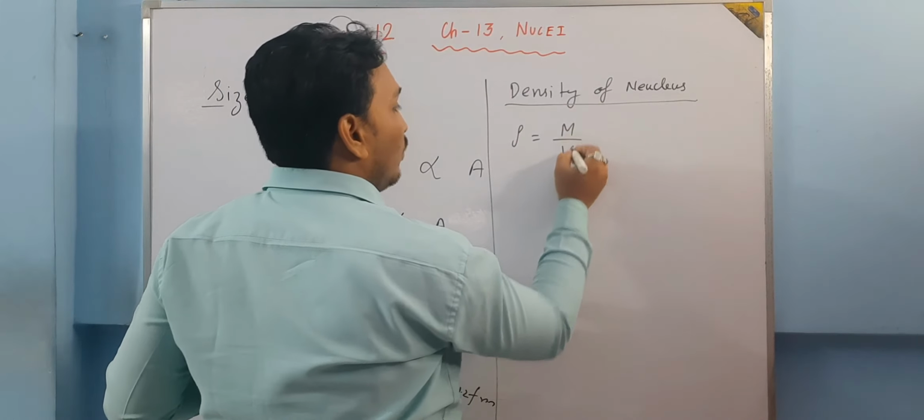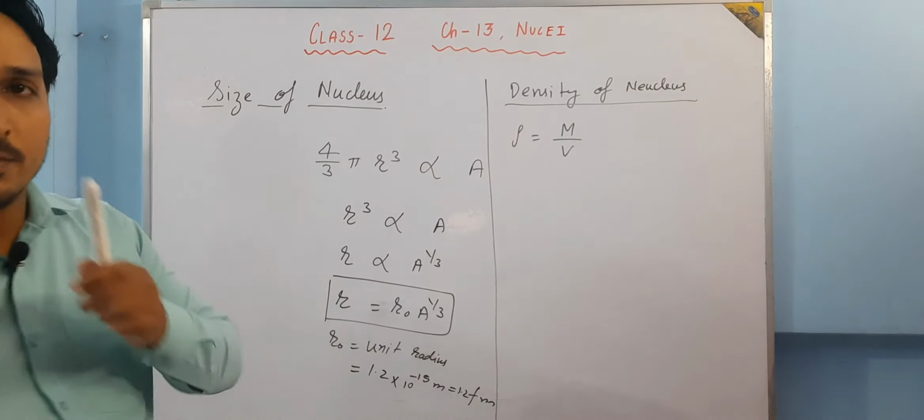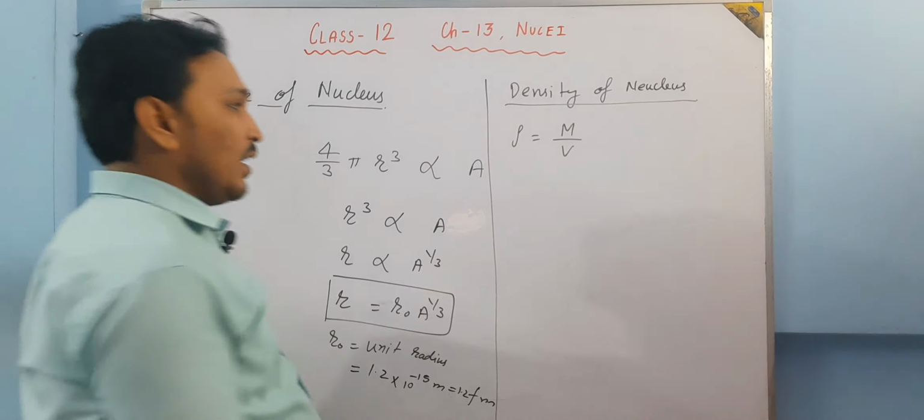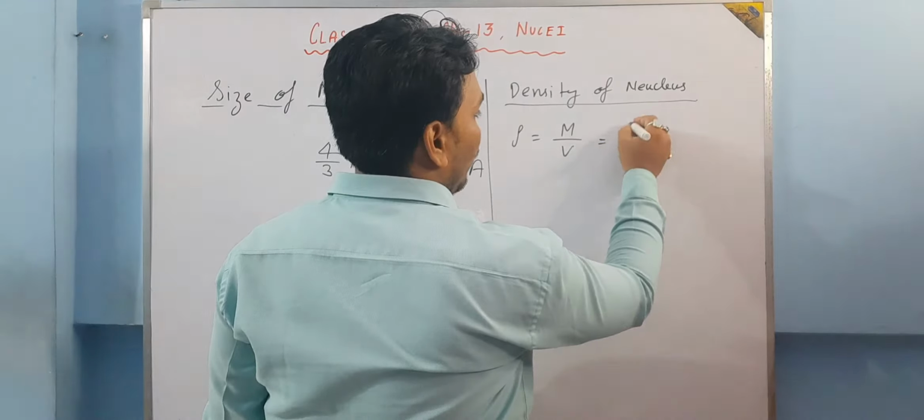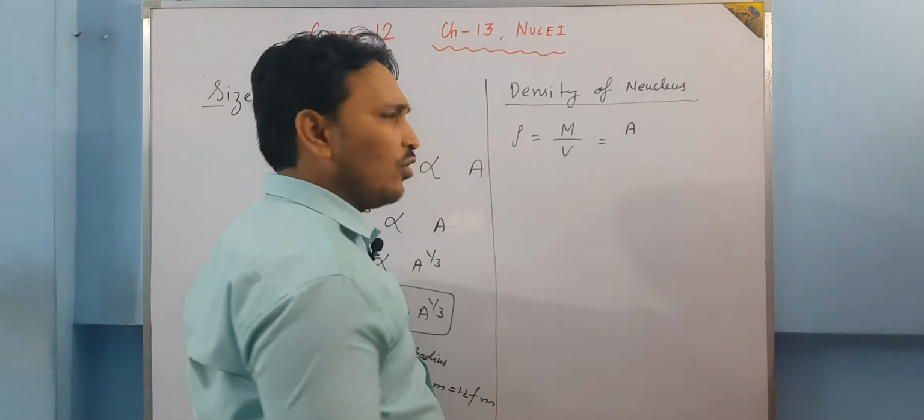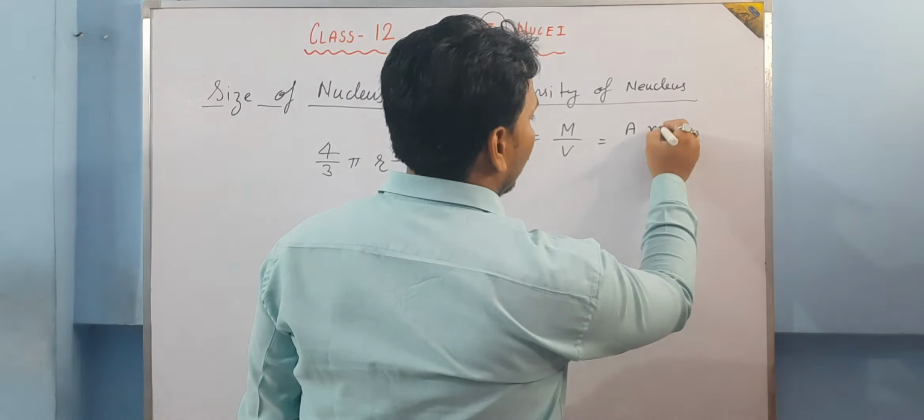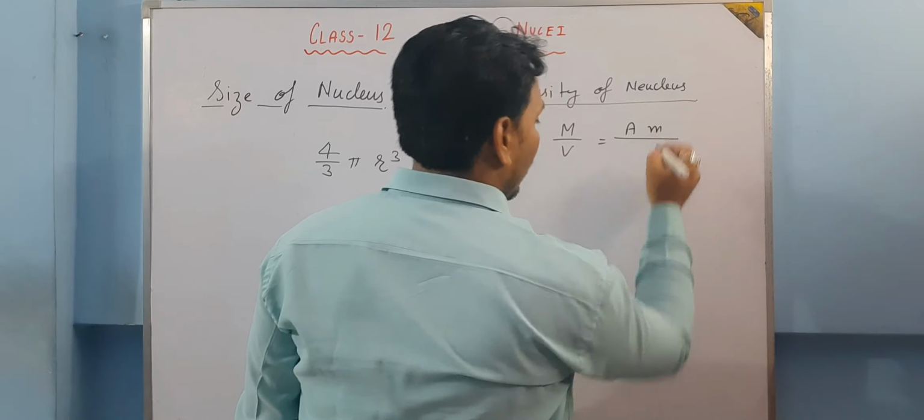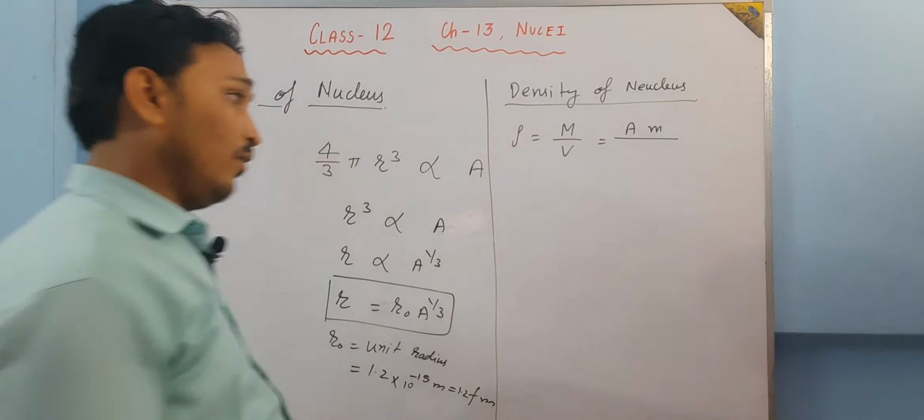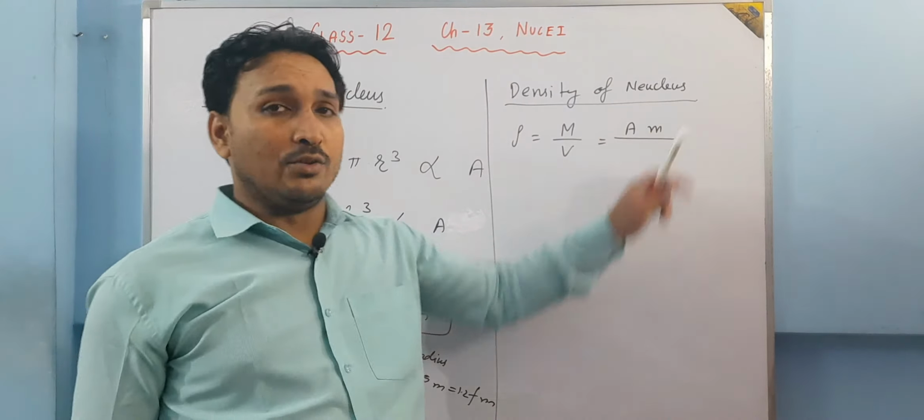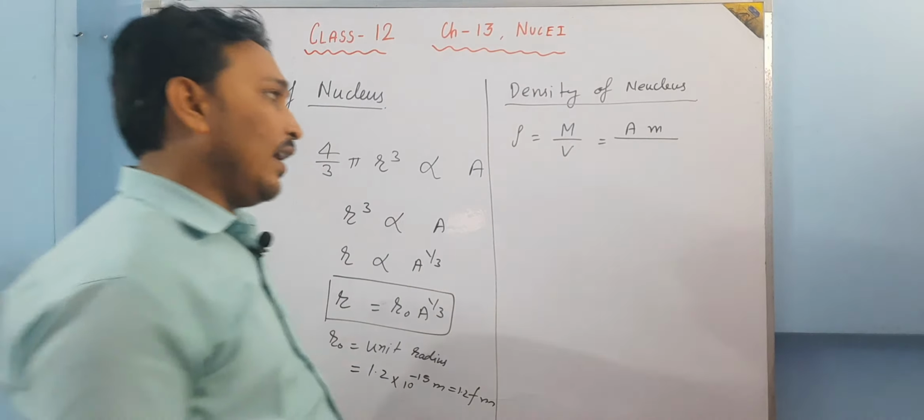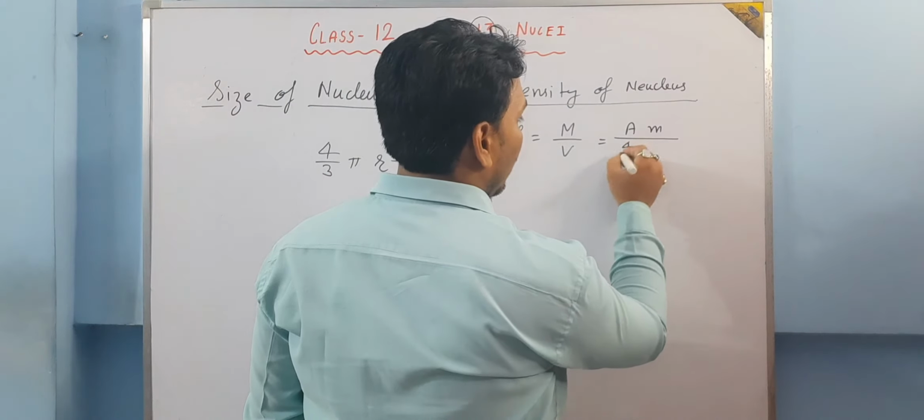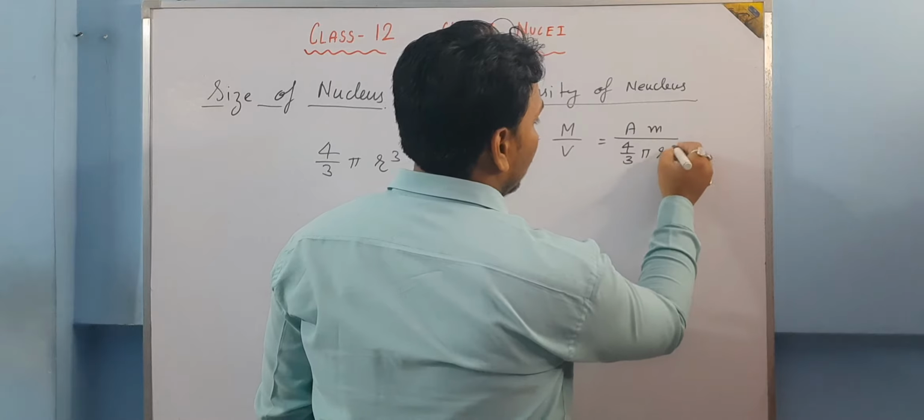Density is mass upon volume. Mass is what? Total number of nucleons is A. Suppose on an average the mass of one nucleon is small m, so the mass of the nucleus will be A into m. Simple. And the volume of the nucleus is given by 4 by 3 pi r cube.